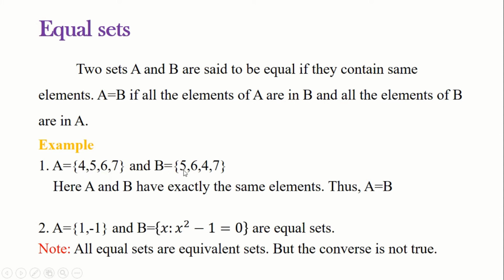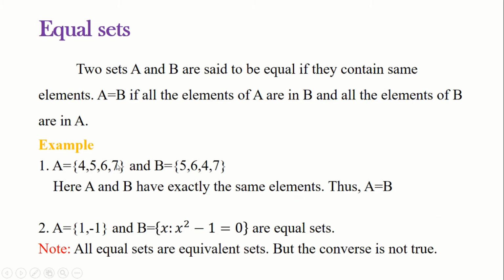Set B consisting of the elements 5, 6, 4, 7. So, A and B have exactly the same elements. Also, the order of A and B is the same. That is, the number of elements in set A is 4. Similarly, the number of elements in the set B is also 4. Also, they have exactly the same elements.